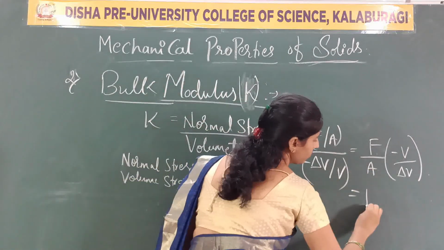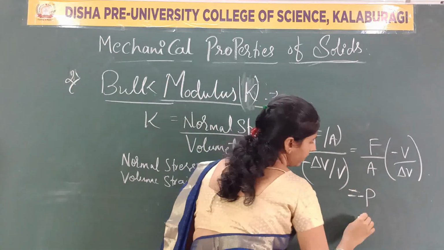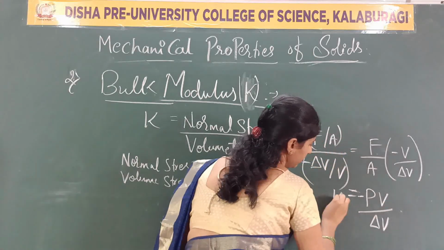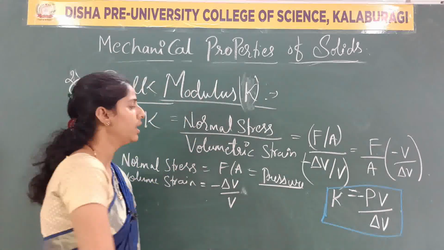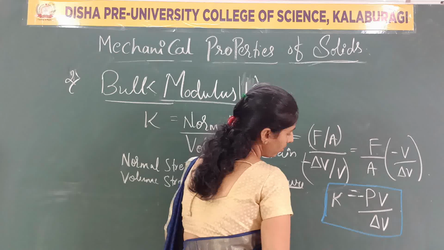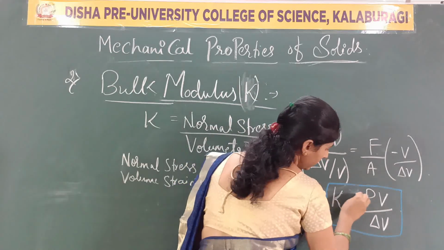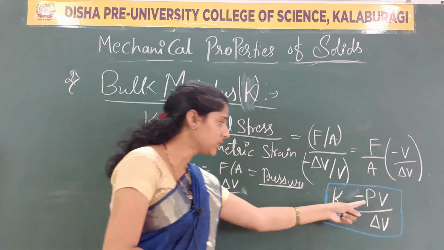So, substitute P, negative sign as it is. P V divided by delta V, which is nothing but what? K. So, this is the bulk modulus expression, where K is equal to minus P V divided by delta V, where P is what here?